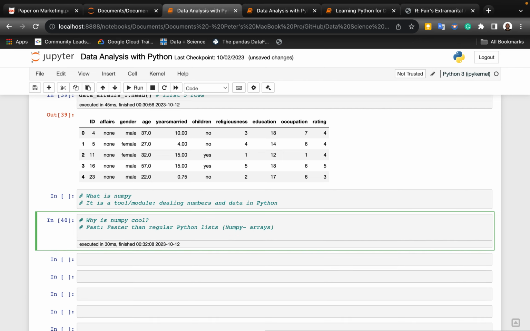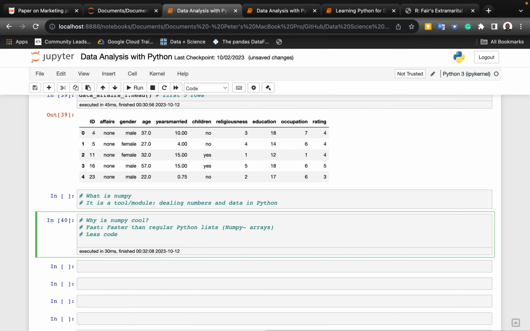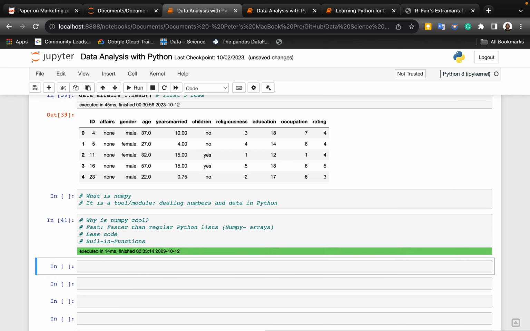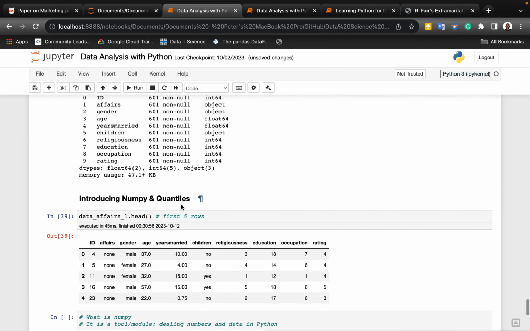One really cool thing about NumPy is that you get to write less code. So you do complex calculations with less code. And of course, it has built-in functions. You can use a lot of built-in functions. So that's cool about Python.